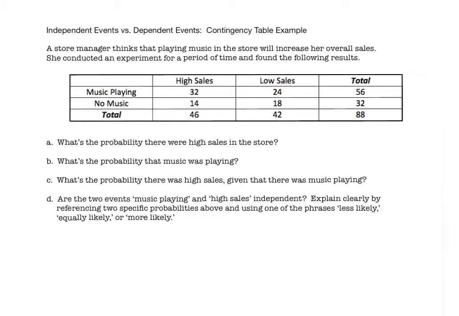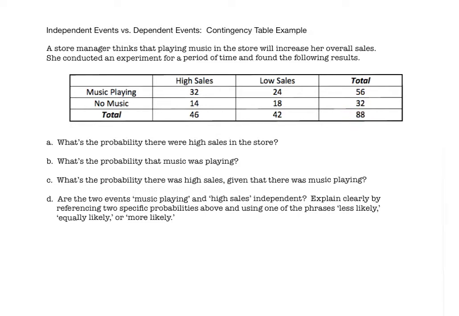And then of course, you've got totals as well. 46 here means the total number of hours that they had high sales is 46. There were 42 total hours for which there were low sales. There were 56 total hours for which music was playing. And there were 32 total hours for which no music was playing in the study. And then this 88 is the sum of each of these. So the survey was done for a total of 88 hours.